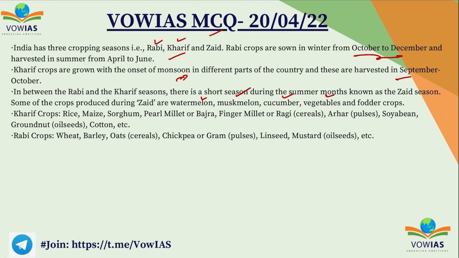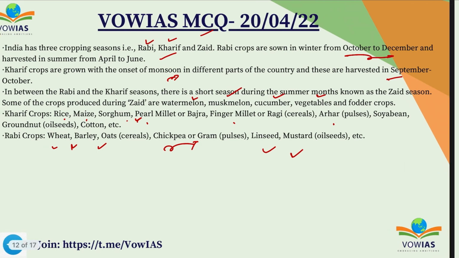The Kharif crops are rice, maize, sorghum, pearl millet or bajra, finger millet or ragi, arhar, soybean, groundnut, cotton, etc. While in the Rabi season, wheat, barley, oats, chickpea or gram, that is pulses, linseed and mustard are grown. So these are the Kharif and Rabi crops.